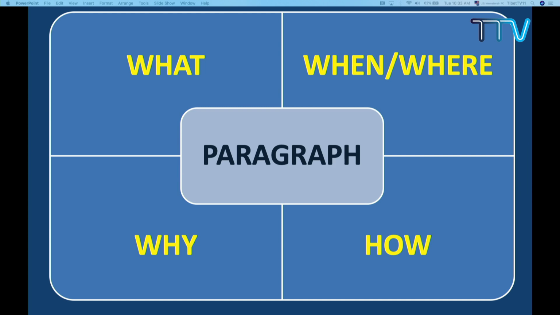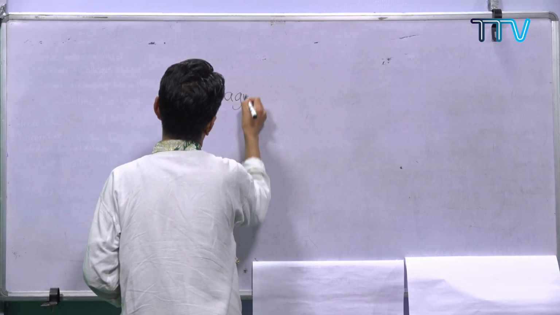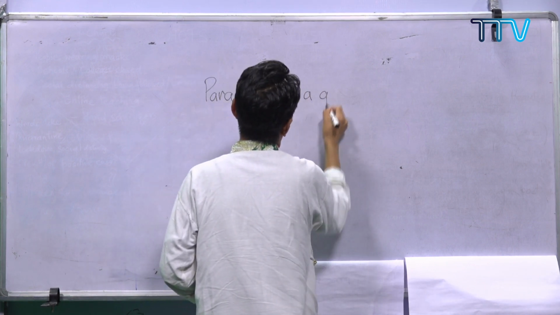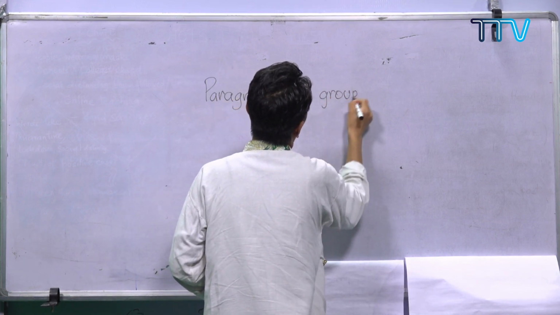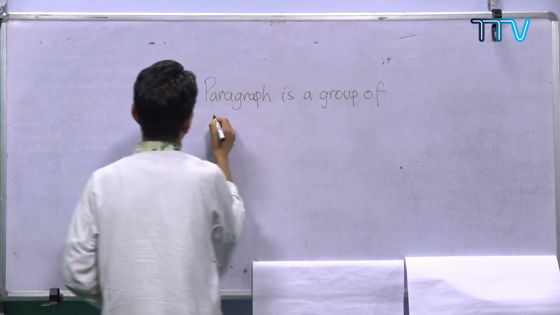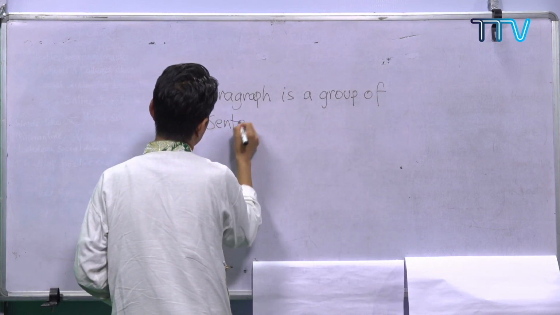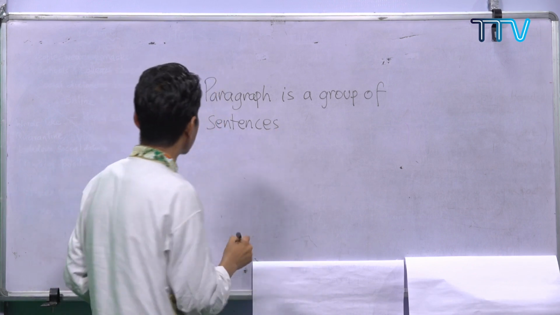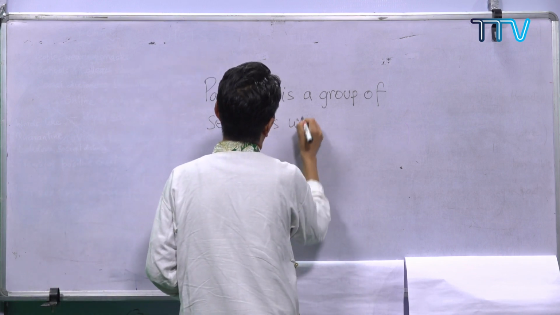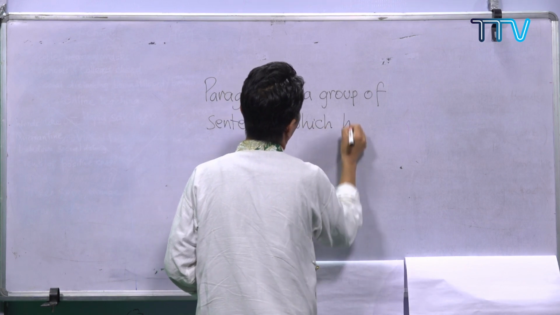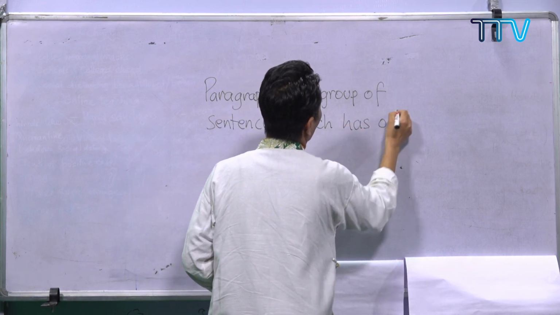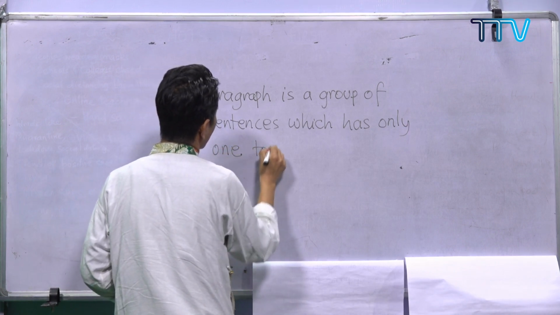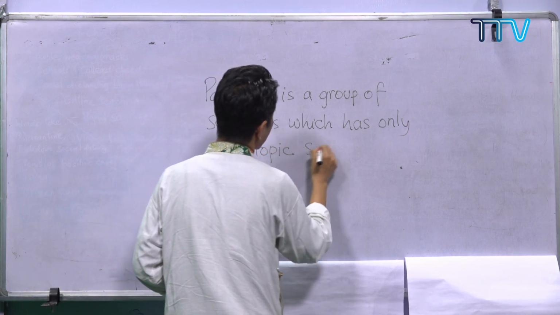So a paragraph is a group of sentences, not just sentences, which has only one topic sentence.